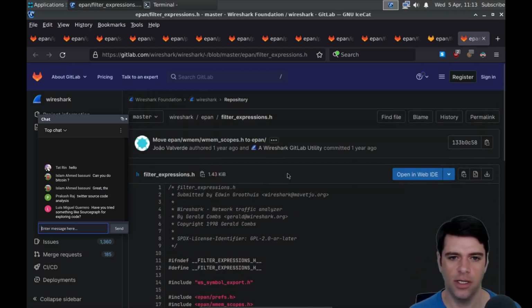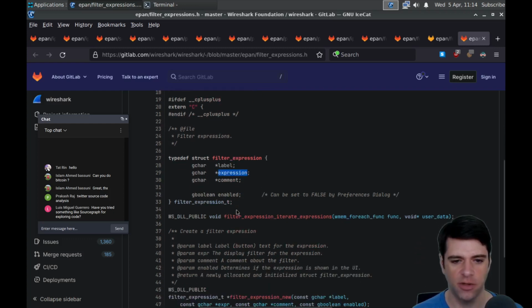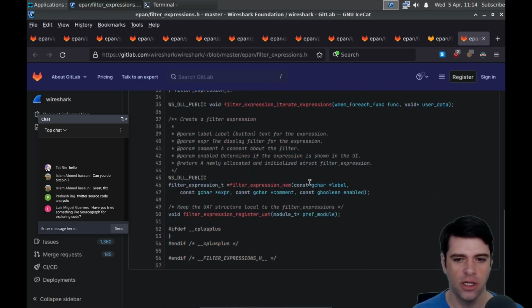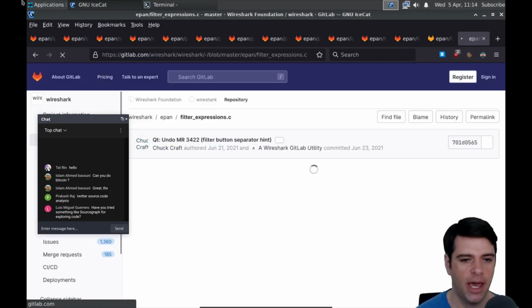Okay, so here we are in filter expressions. And a filter expression has a label, an expression, a comment, and whether it's enabled. But there's no like filter type. It's just a label, a string expression. Maybe the filter object is really the expression. Create a filter expression. So we're going to pass in a label, an expression, a comment, and enable. Okay. Expression, the display filter for the expression. The display filter. So I guess the display filter is maybe something like a regex that matches some set of packets.